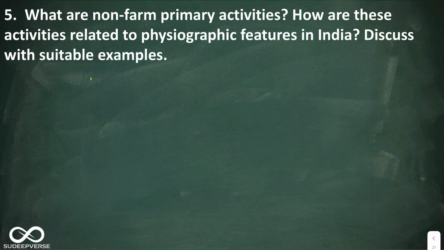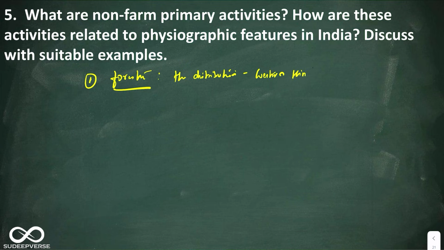The first one: give the heading as forestry. Here you can talk about the distribution. The distribution you can say is Western Himalayas, Eastern Himalayas, and Western Ghats.